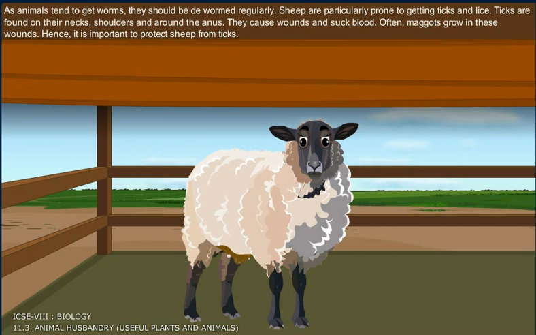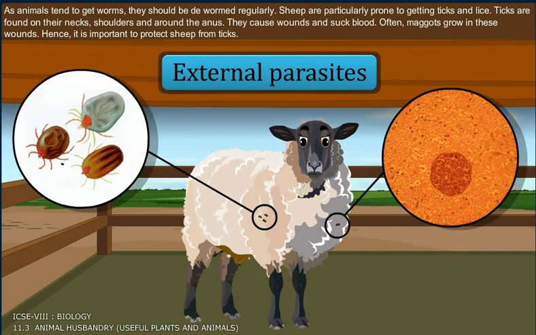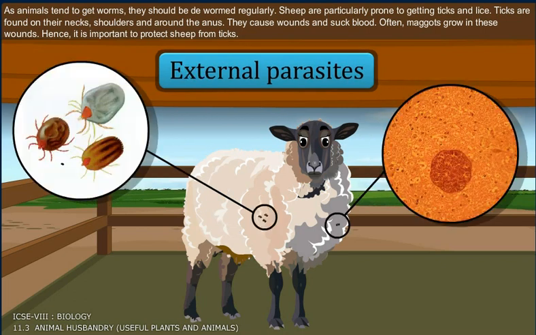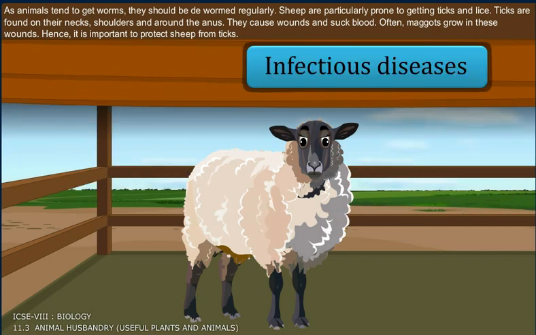Sheep are particularly prone to getting ticks and lice. Ticks are found on their necks, shoulders, and around the anus. They cause wounds and suck blood. Often, maggots grow in these wounds. Hence, it is important to protect sheep from the ticks.